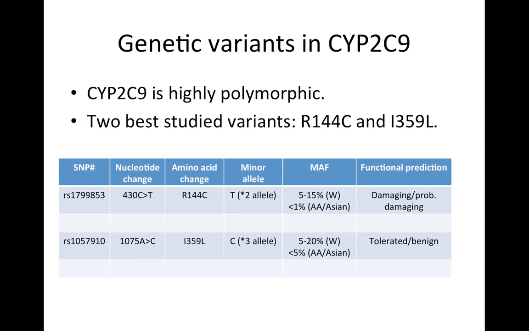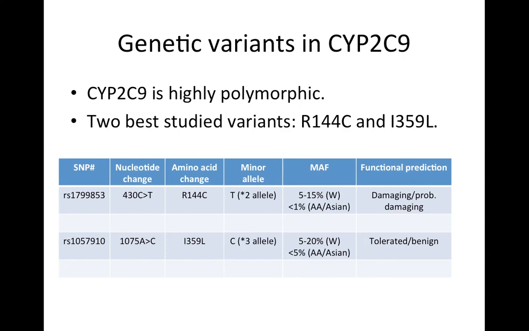Both of them are relatively more common in whites than in Africans and Asians. The arginine to cysteine change at amino acid 144 is non-conservative and is predicted to be damaging by SIFT and PolyPhen.